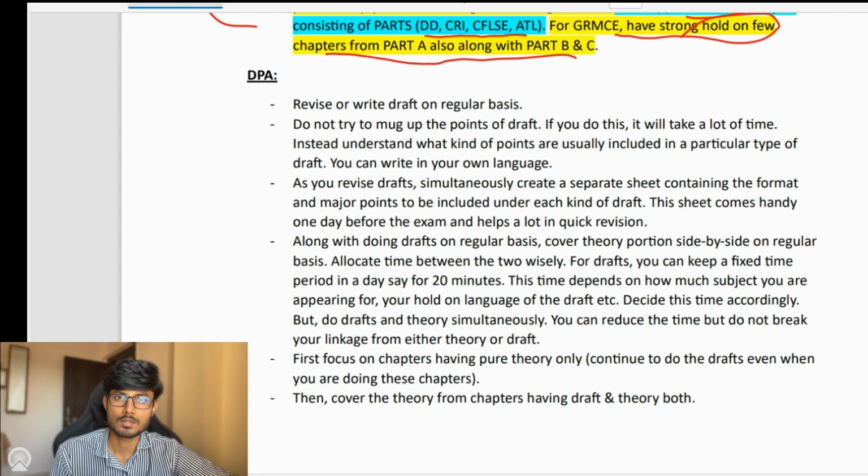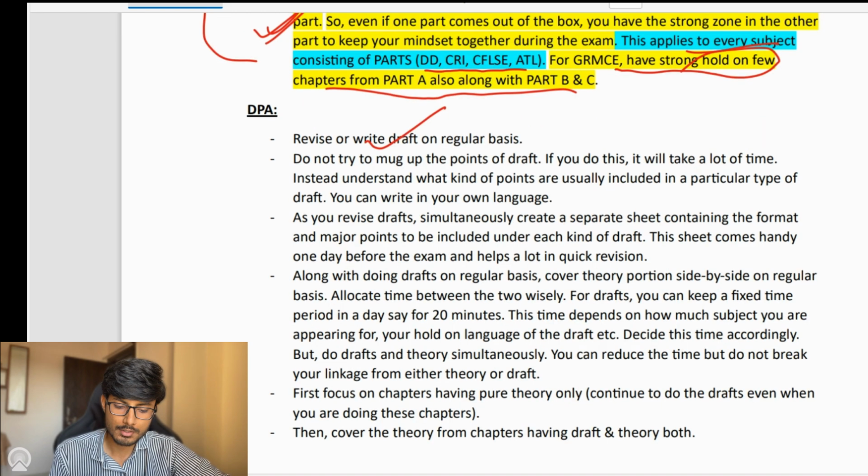Now, coming on to drafting, the first thing is to revise or write drafts on a regular basis. Second, do not try to mug up the points of the draft. Instead, just take the understanding of the topic. You can write in your own language using the keywords. In case you are not able to write in your own language, you need to equip yourself to do this, right? So you need to practice writing in your own language using the keywords. In this way, you would easily be able to frame the sentences. The only thing that is required is understanding of that topic.